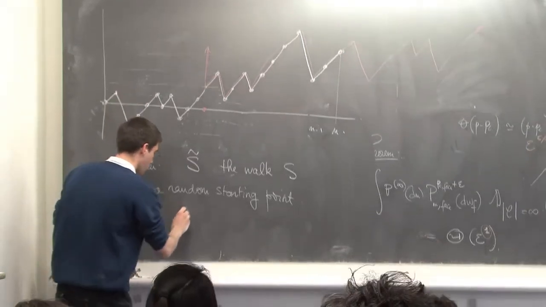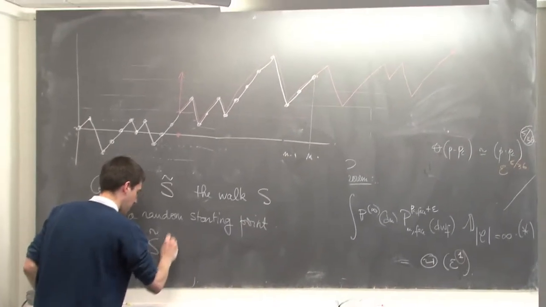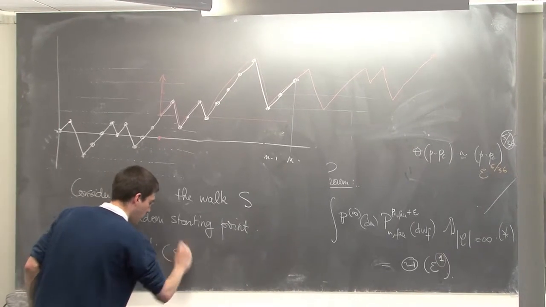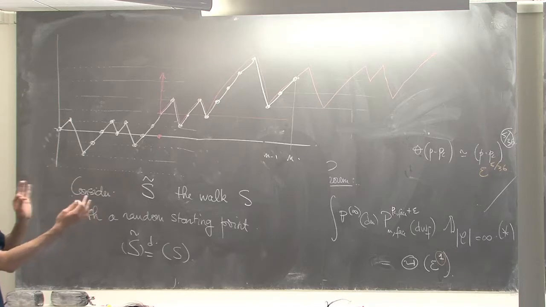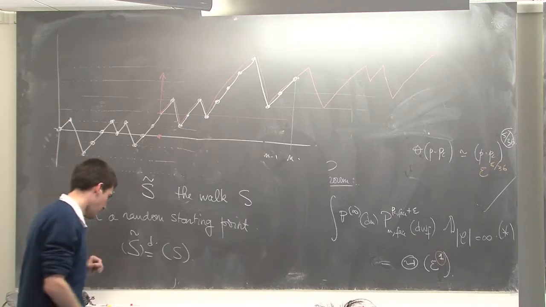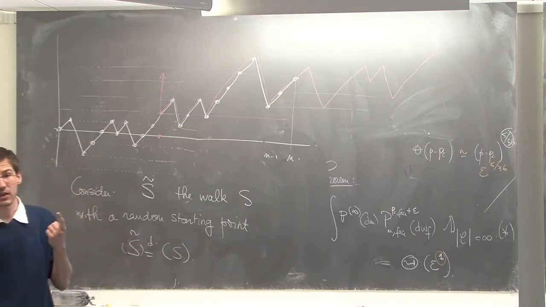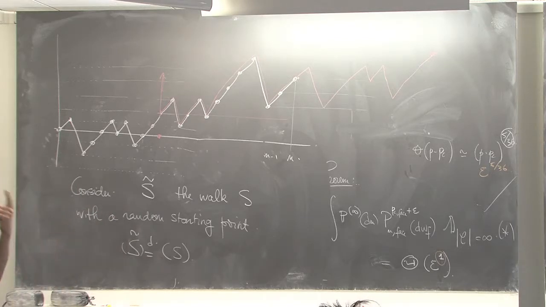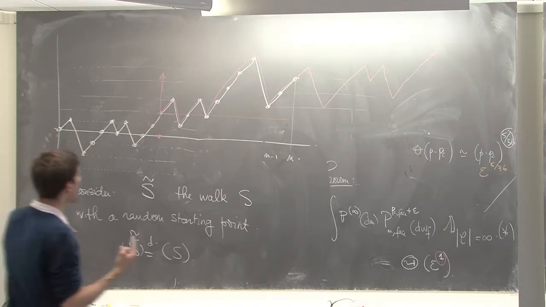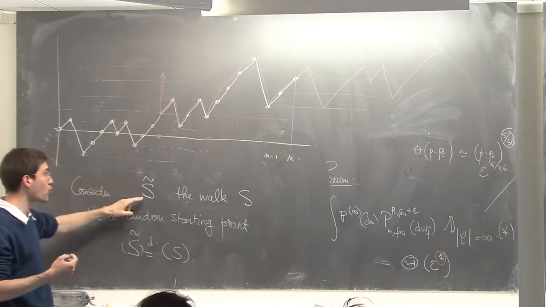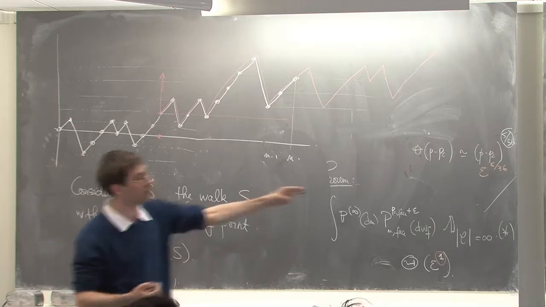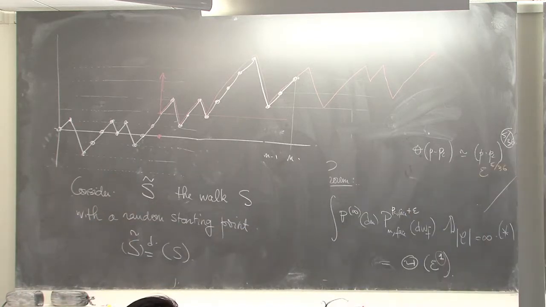So clearly, the walk S tilde has the same law as the walk S. Here, I'm restricted to the final version. But now, you may ask, a posteriori, what are the points from which, if I had started the walk S tilde, I would have had this property.